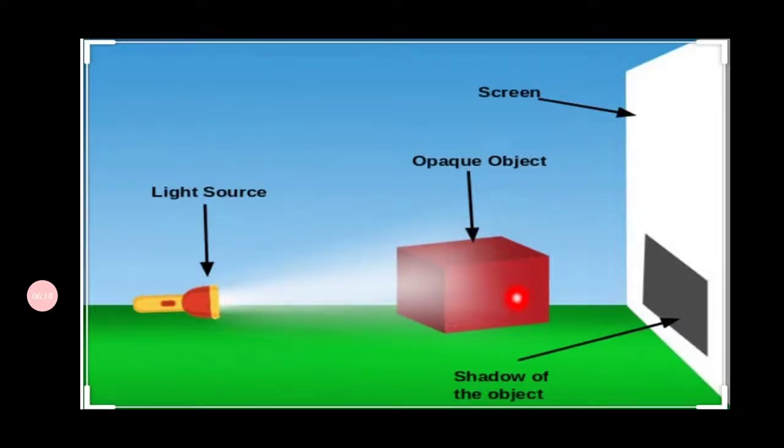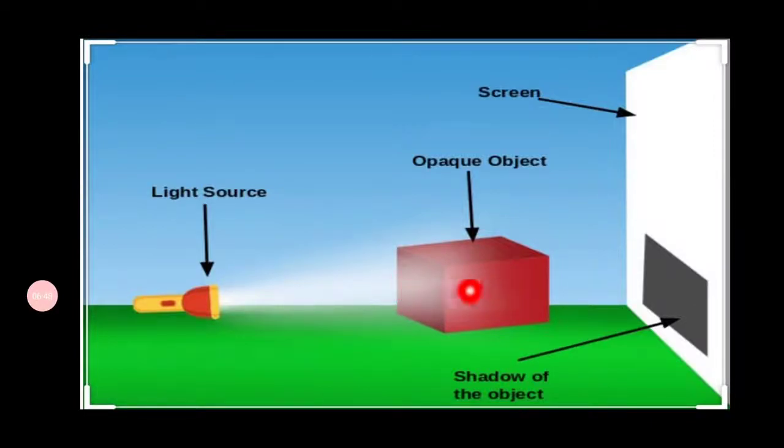On taking a light source and turning the light towards the opaque object, this opaque object is placed between the light source and the screen. When the light falls on the opaque object, as light travels in a straight line, the light which falls on the opaque surface is not able to bend.